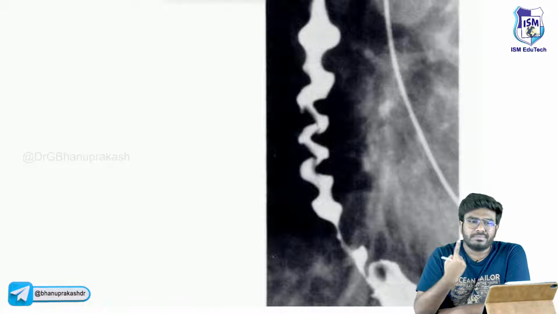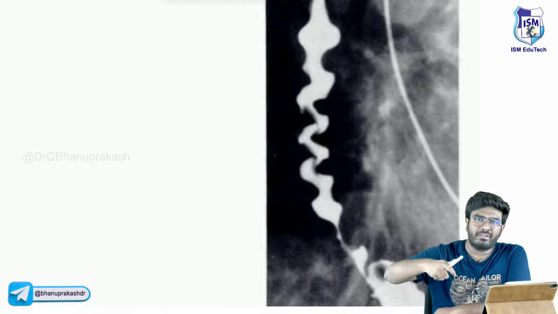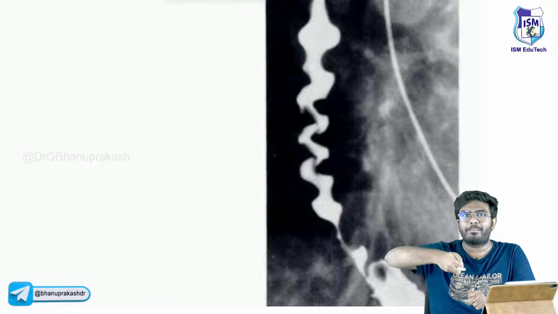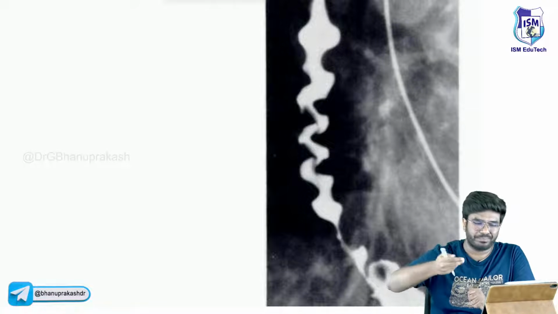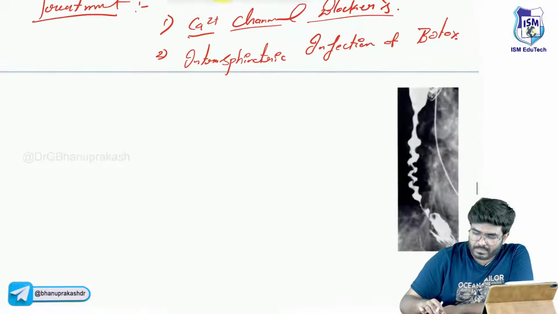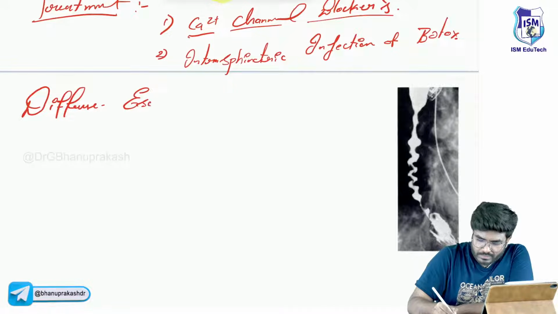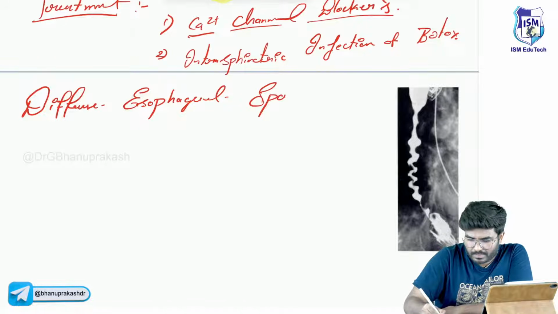How is it looking? It's looking like a corkscrew, right? The screw which is used to open champagne bottles. Okay, the corkscrew. So the condition is diffuse. That's not a cucumber. The second disorder is diffuse esophageal spasm.